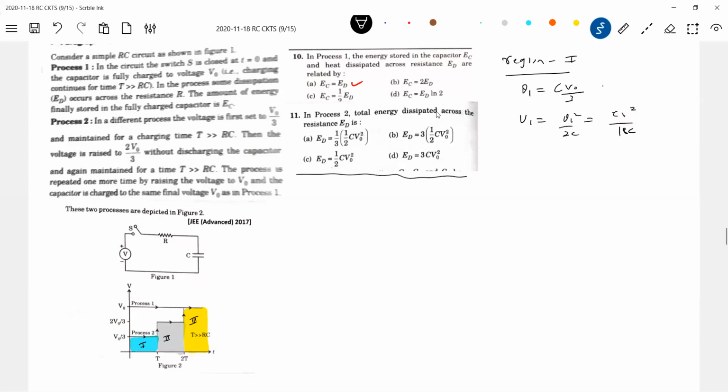The work done by the cell minus the energy of the capacitor. Let me just follow the basic method. The energy stored in the capacitor is half of the work done by the cell. I'm trying to avoid shortcuts so that I have clarity in the next part. So what is the work done by the cell in the first region? Q1 into V0.